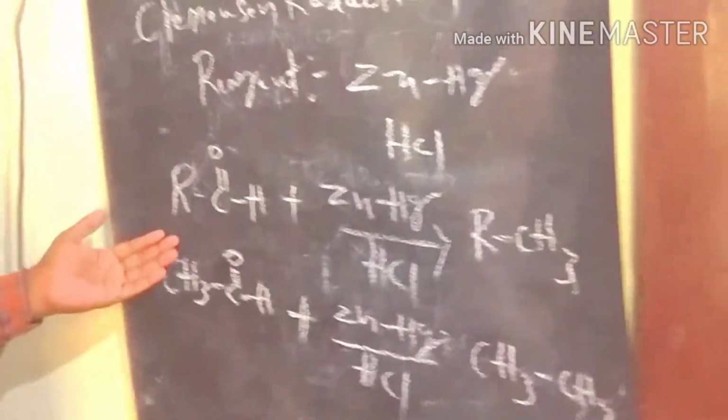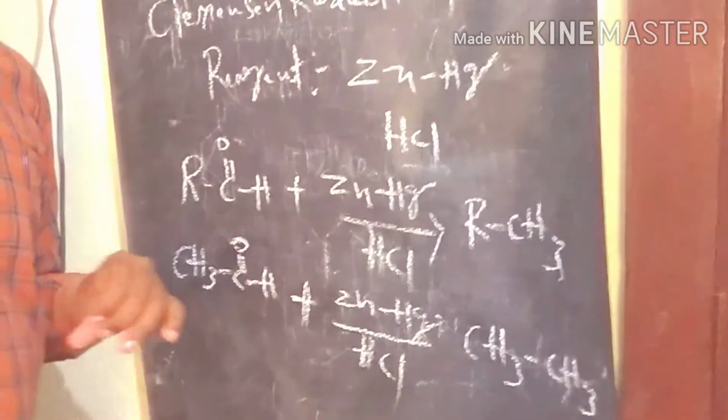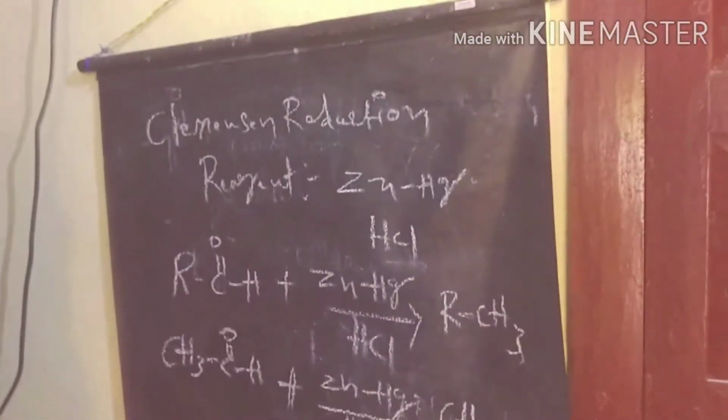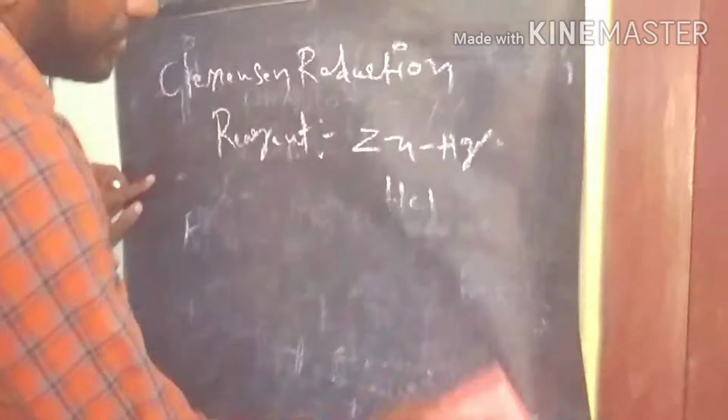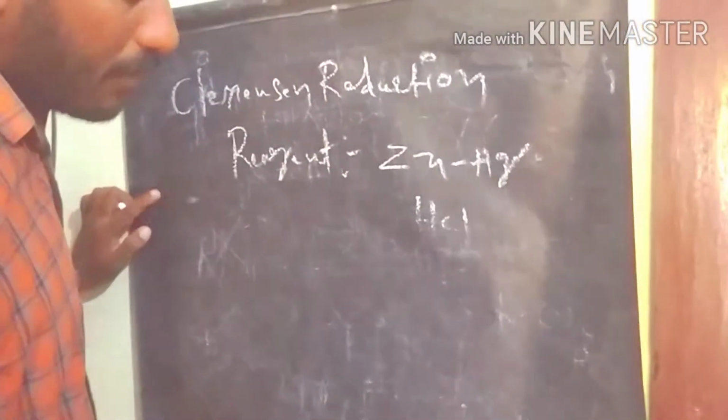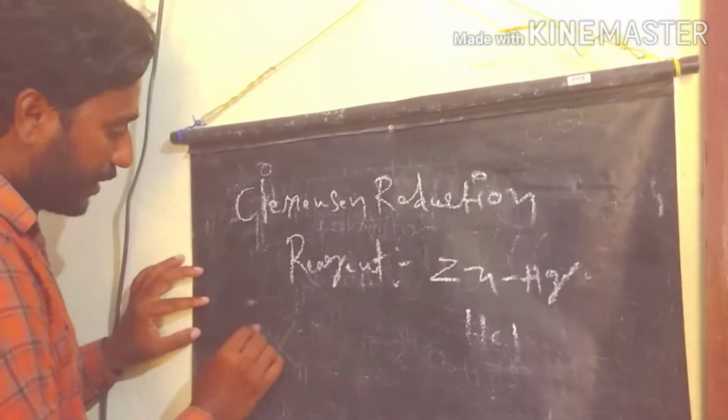Next, ketones are also converted into alkanes. For example, take acetone, a very well-known example. How many carbons are present in acetone?